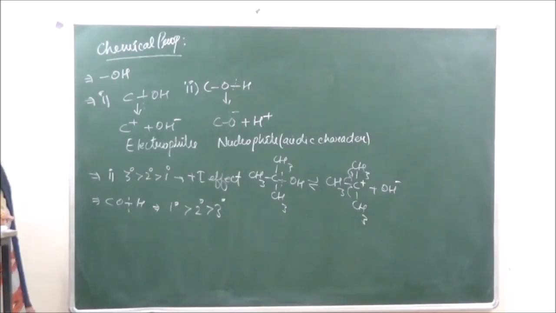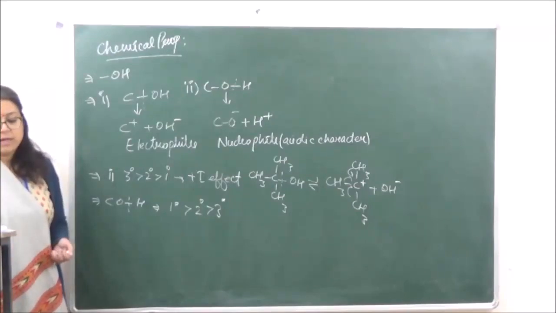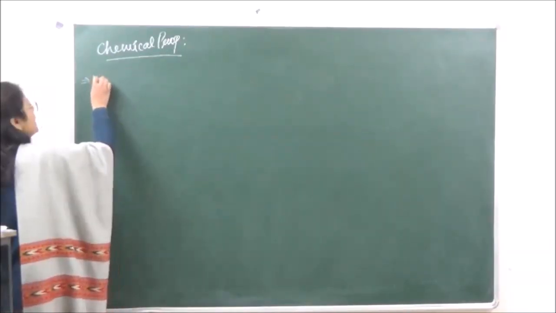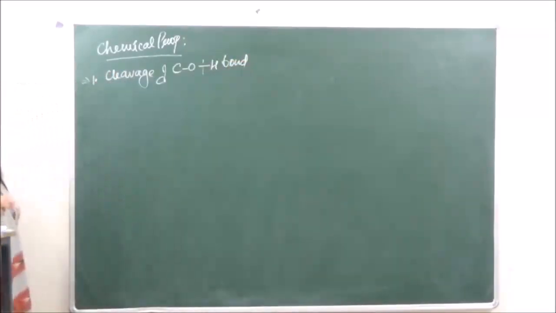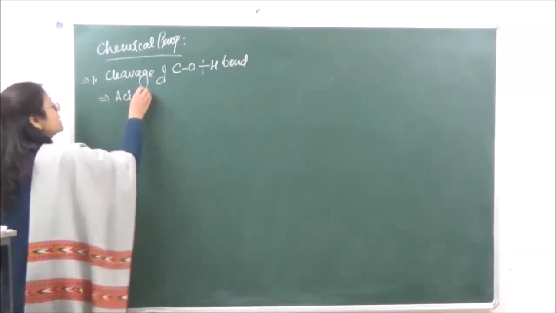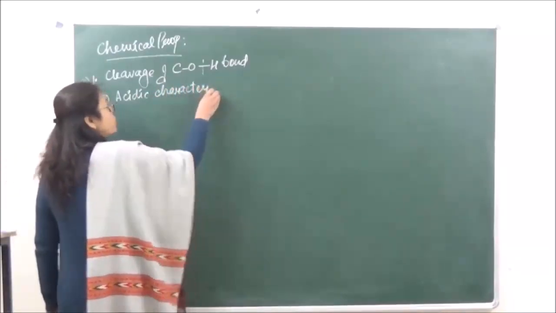Right? So let's go on to the second type of reactions first, that is the cleavage of the OH bond. Now when this type of cleavage takes place, the hydrogen is going to be removed. Therefore, this explains the acidic character of alcohols.